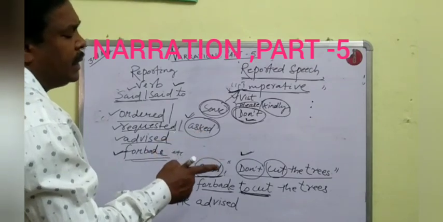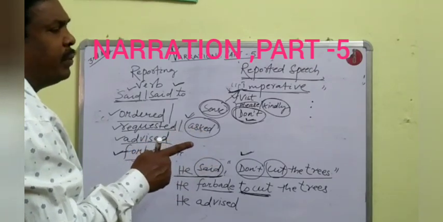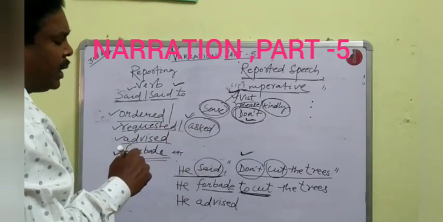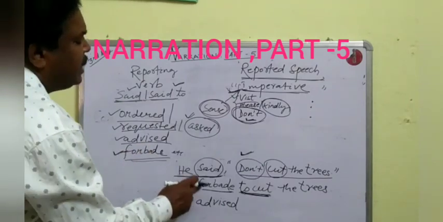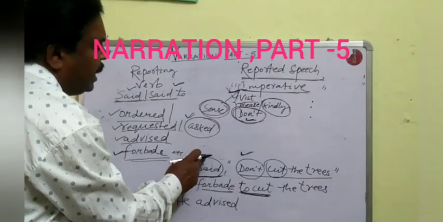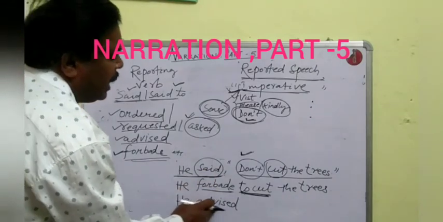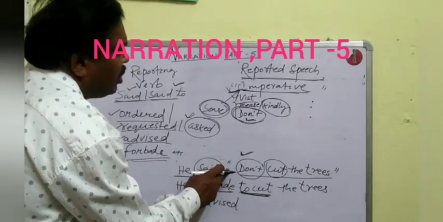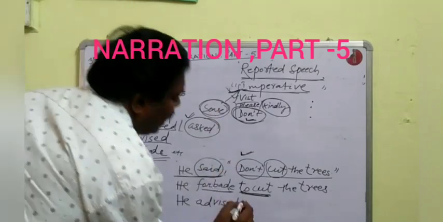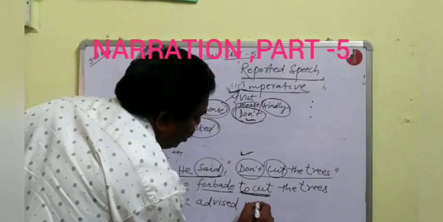Don't cut the trees is an example of advice. So we shall change the reporting verb said or said to into advised. He advised. Now, removing the comma and inverted commas, you will write not to cut.